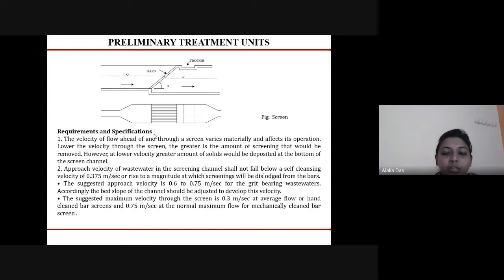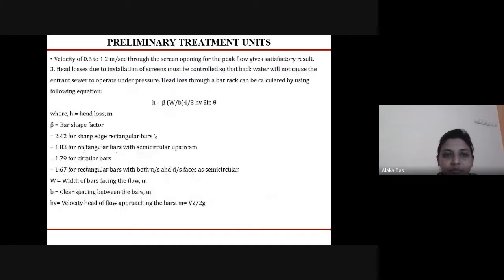The maximum velocity through the screen should be 0.3 meter per second, and for mechanically cleaned bar, it should be 0.75 meter per second. Normally, through the screen opening for the peak flow, a velocity of 0.6 to 1.2 meter per second gives